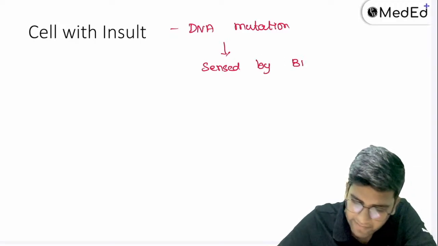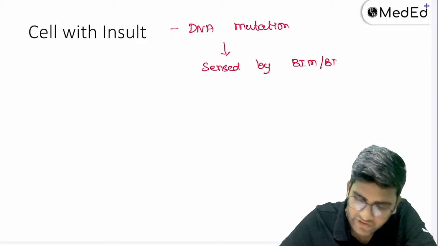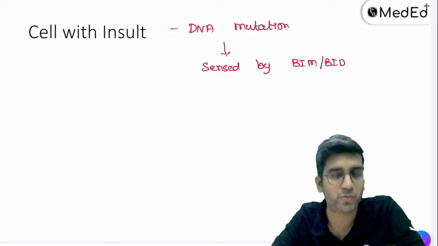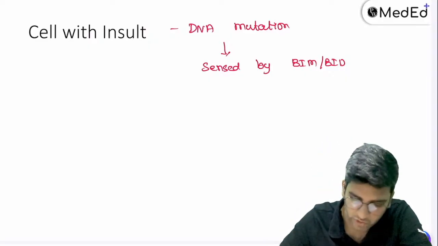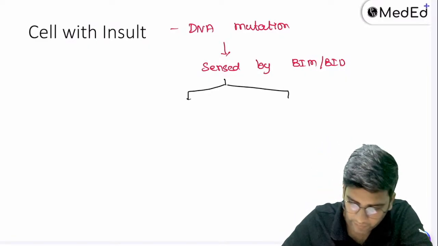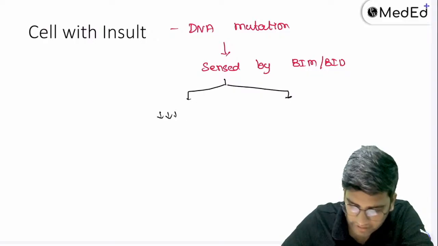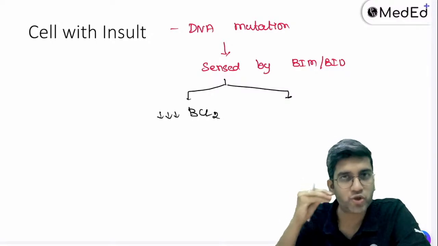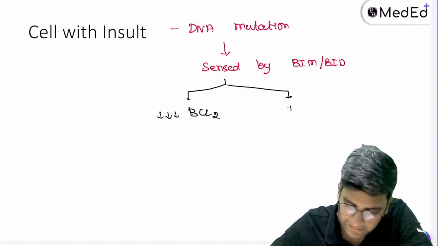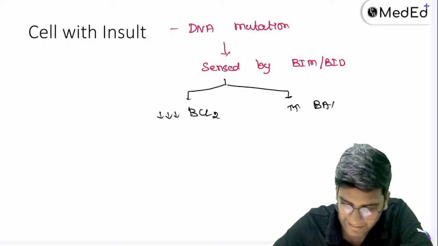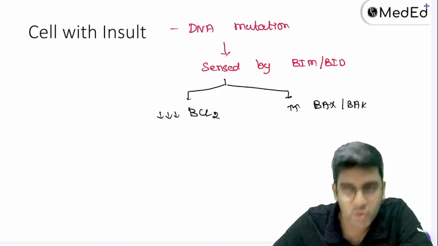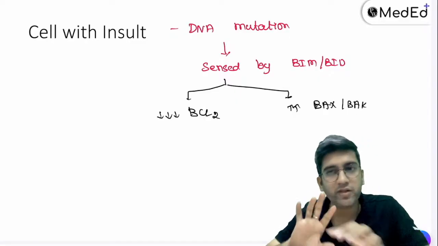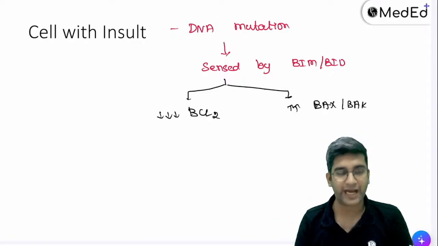your BIM, BID, BAD, PUMA, NOXA. I'm just reading BIM and BID alone, but all of them will contribute. It will be sensed by the BIM, BID, BAD, PUMA, NOXA. So what these do is two main things. One, it will destroy BCL2, or it will make sure the BCL2 protein is not produced anymore, and it will activate BAX and BAK. Okay. So one molecule can alter the entire gene's function. That's what happens here. One will stop it, one will activate it, right? That's what actually happens here, right?